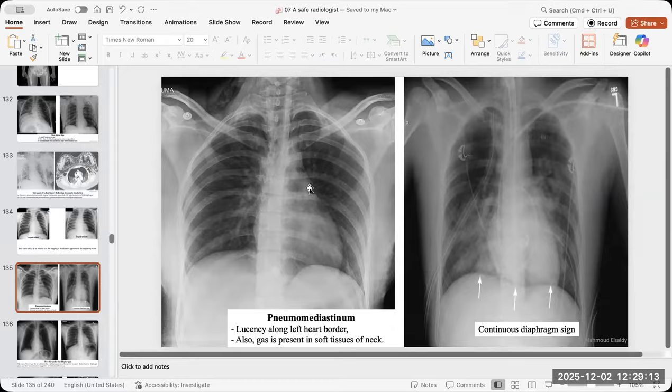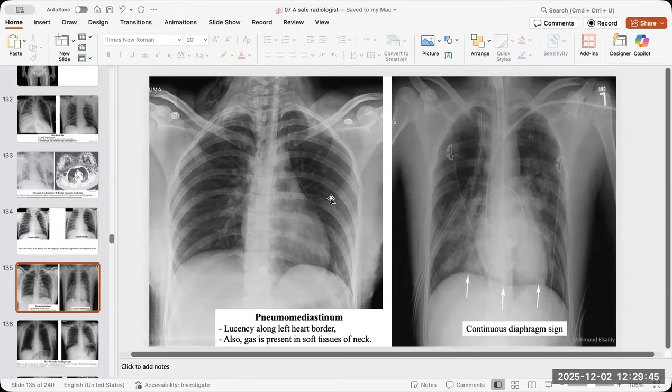In the true pneumomediastinum, the visceral pleural line is very crystal clear and sharp on the medial mediastinum, in the medial pleura, and there is a crescent of air overlying it. So this is a good sign of pneumomediastinum. And always check if there is any air in the lower part of the neck. It is a good clue that there will be pneumomediastinum here. So don't forget to link these two signs.